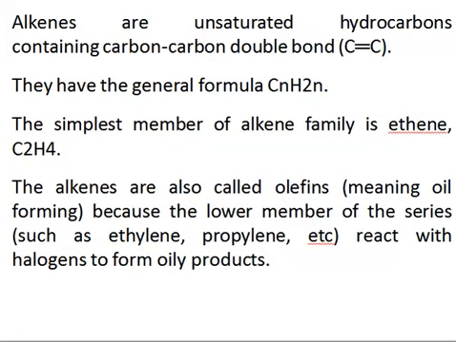So why are they called olefins? Because the lower members of alkenes, such as ethene, propene, or ethylene, propylene, etc., react with halogens to form oily products. That's why the lower members of alkenes are known as olefins, right? So it's important to note that not all alkenes are called olefins. Only the lower members of alkenes are known as olefins, and they are called olefins because once they react with halogens, they form oils, right?